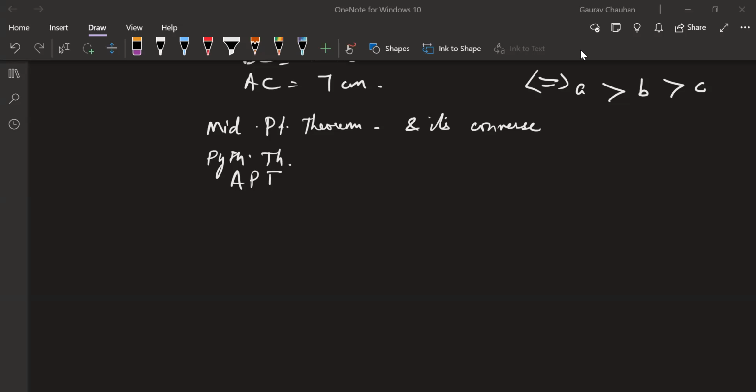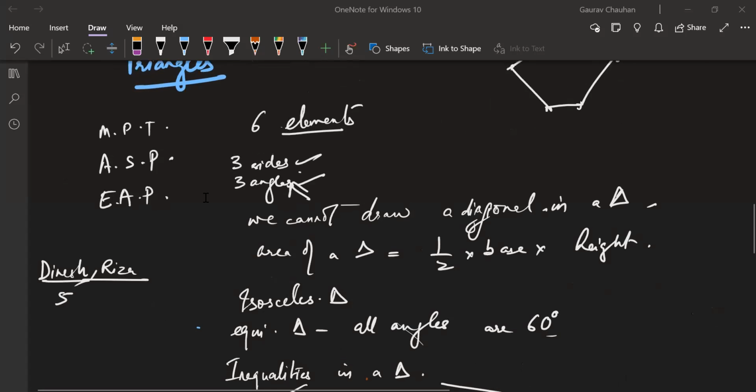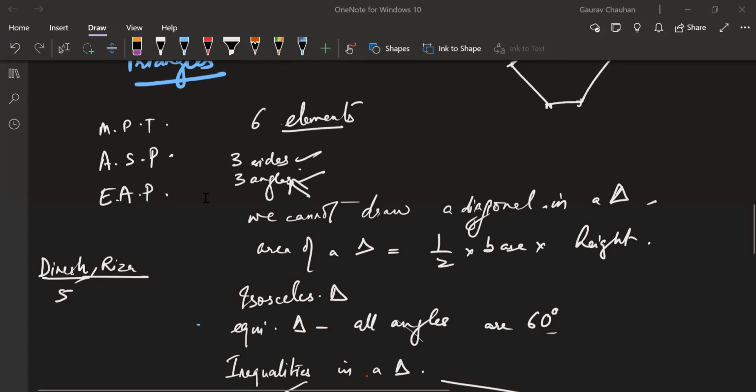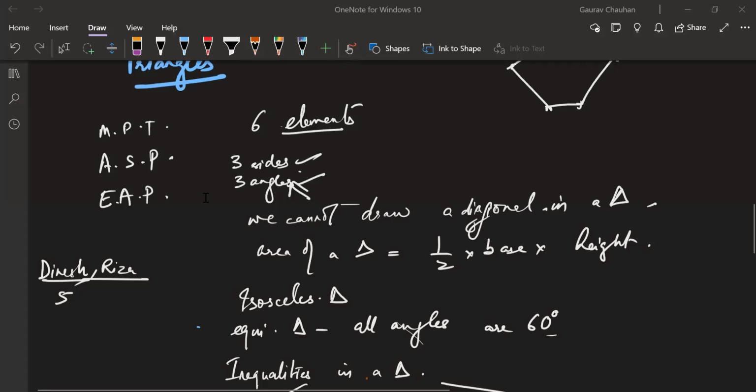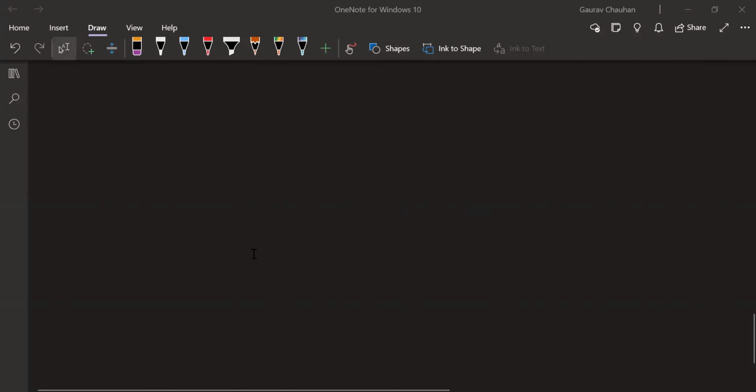Okay. So now we're going to start. Now we're going to move into the first topic of this chapter. We have revised all that we could remember about triangles. There might definitely be more things, but we are not able to remember. I also am not able to remember anything else. So let's move on to the first topic of the chapter, which is already in your notebooks: the basic proportionality theorem.